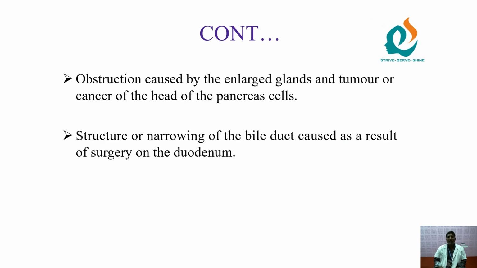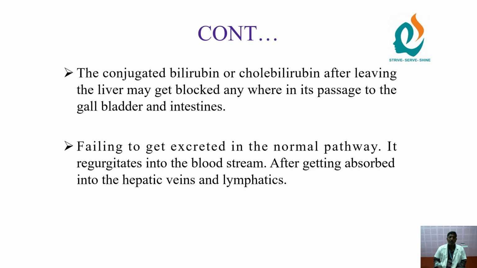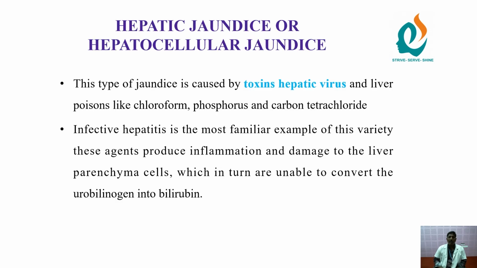Next, tumors, cancer cells, stricture or narrowing of the bile duct caused as a result of surgery on the duodenum. The conjugated bilirubin, after leaving the liver, may get blocked in its passage to the gallbladder and intestine. Failing to get excreted in the normal pathway, it regurgitates into the bloodstream after getting absorbed into hepatic veins and lymphatics.